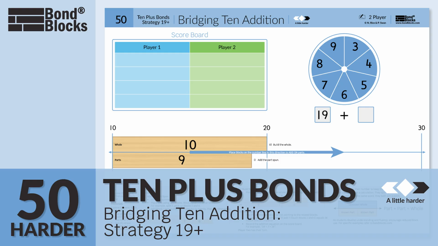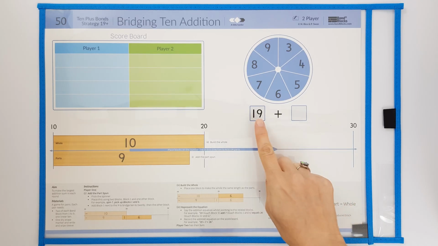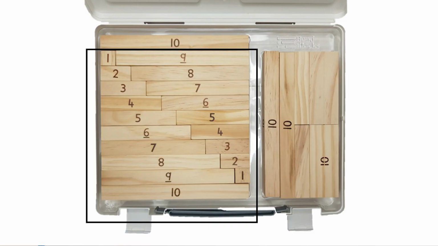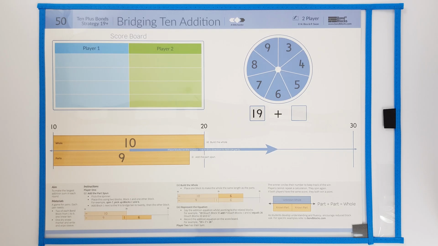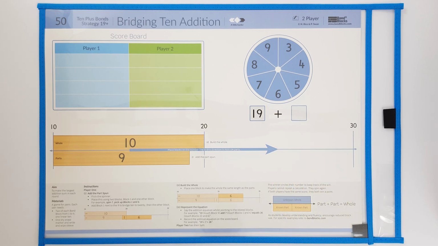Welcome to Activity 50, A Little Harder. In this activity, we will be developing the strategy of bridging 10 for addition, starting with a part of 19 for wholes of up to 30. To complete this activity, you need 2 of each block from 1 to 9 and 1 linear 10. If you have original boards, please place them inside a right and white sleeve.